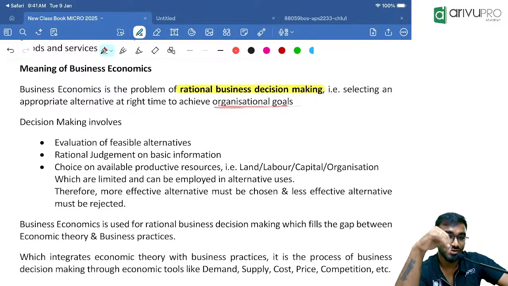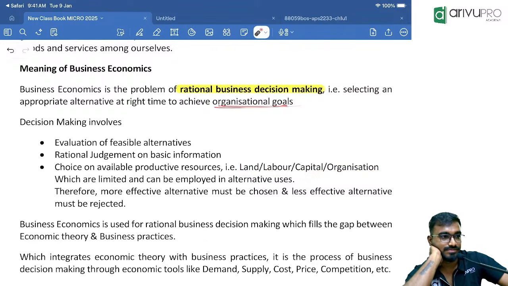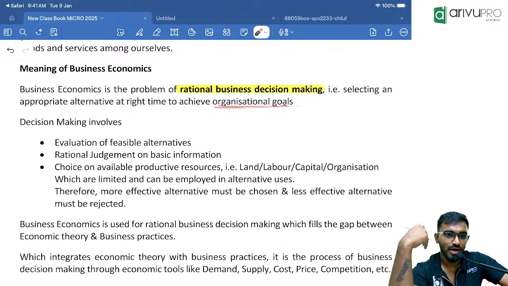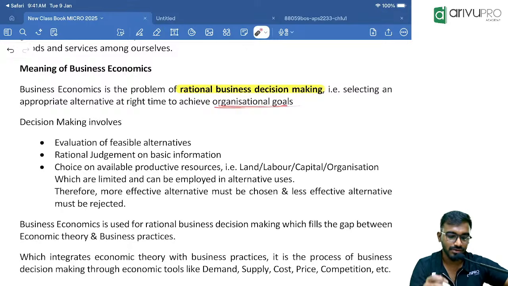Here the term resources refers to factors of production: land, labor, capital, organization. So my inputs are limited. I need to make use of my inputs in the best possible way. So I will collect the basic information about all these alternatives.